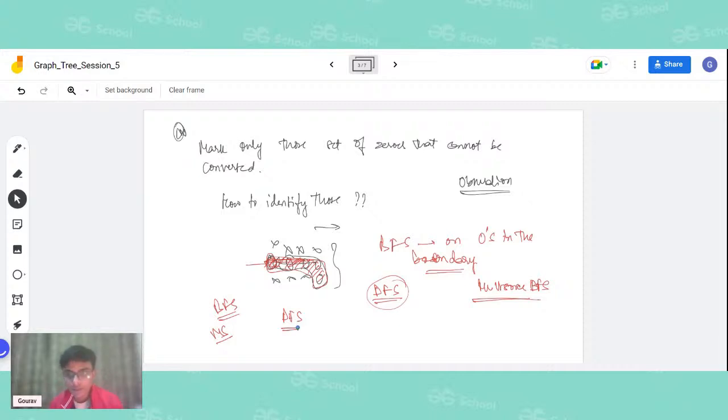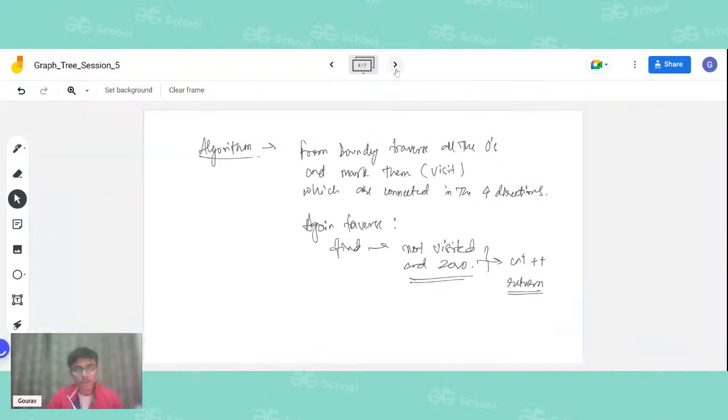We will do DFS on all the zeros in the boundaries and mark all the zeros found as visited. Exactly, Sumit. We will do exactly that. So since Sumit has said this concept, let's look into it. Sumit is saying that we will do a DFS traversal on all the zeros which are at the boundary, and we will mark whatever nodes come in our traversal as visited. So yes, that exactly will be the algorithm for us.